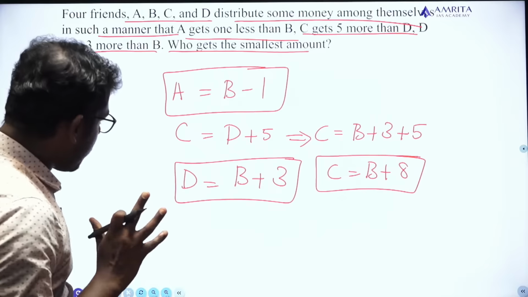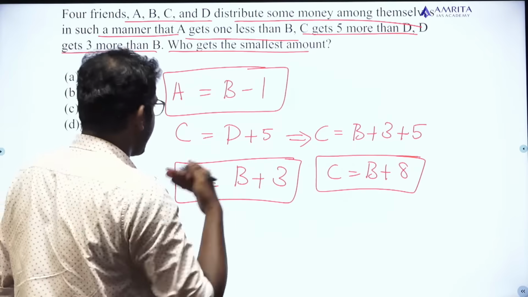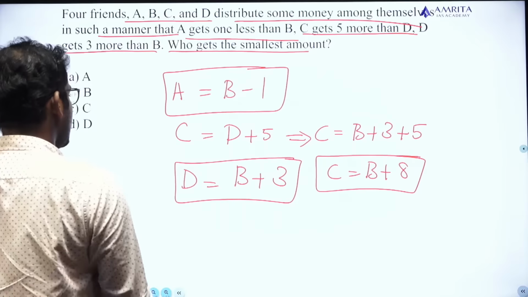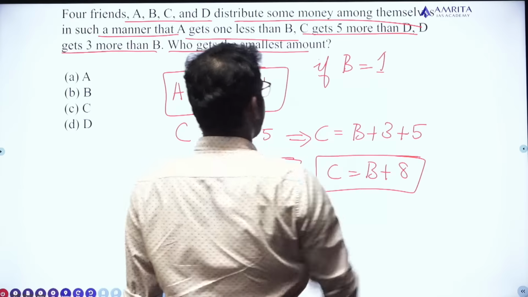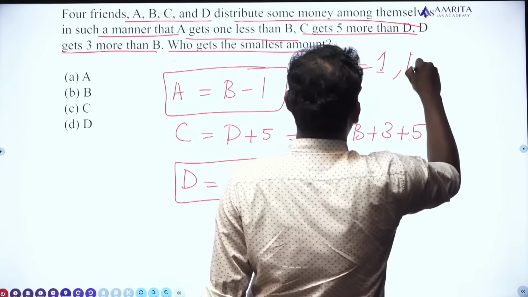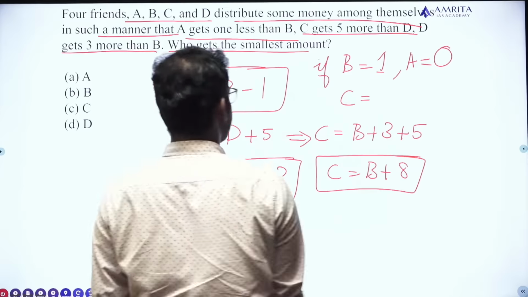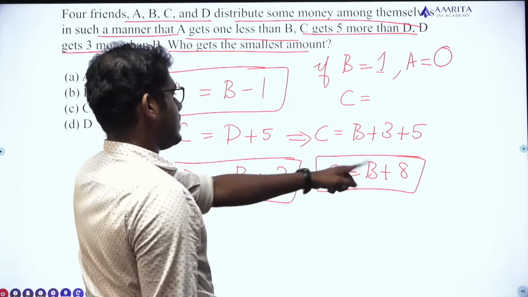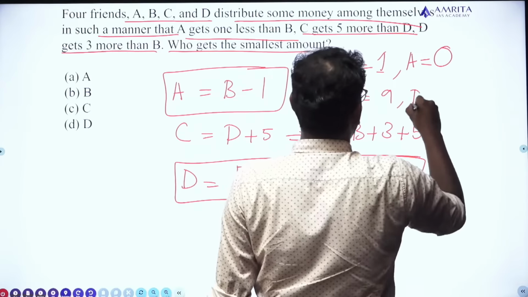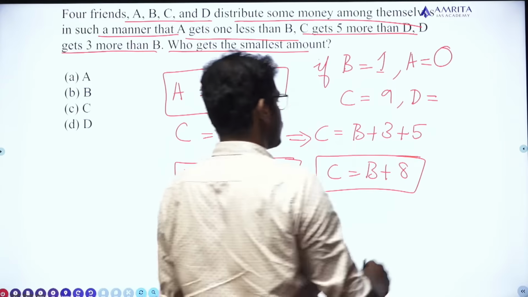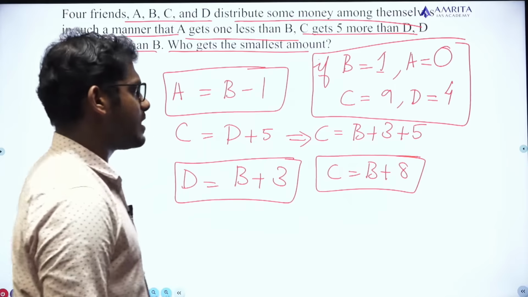Now if I put values for B, then I can find the values of A, C, D also. So let me put B is equal to 1. If B is equal to 1, then what is the value of A? A is equal to 1 minus 1, that is 0. What is the value of C? C is equal to B plus 8, that is 1 plus 8, it's 9. The value of D is equal to what? B plus 3, that is 1 plus 3, that is 4. So if B is equal to 1, A is equal to 0, C is equal to 9, D is equal to 4.